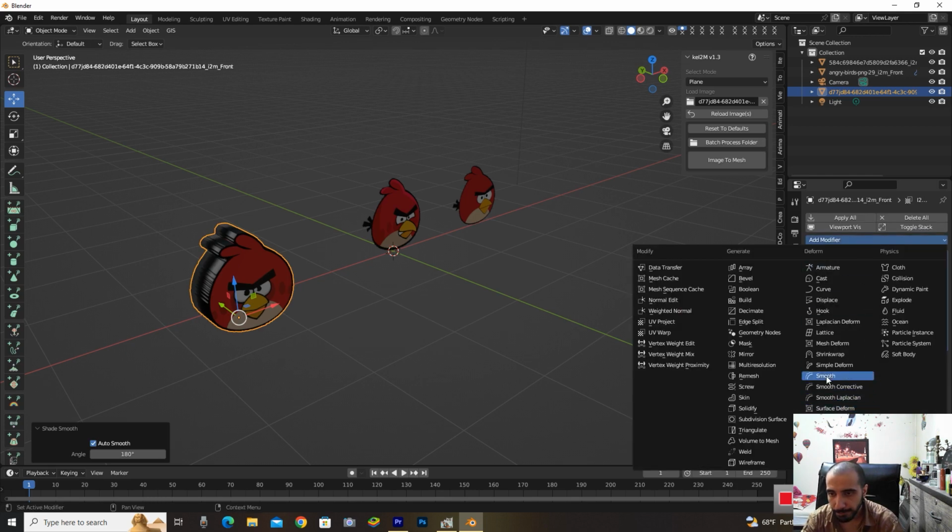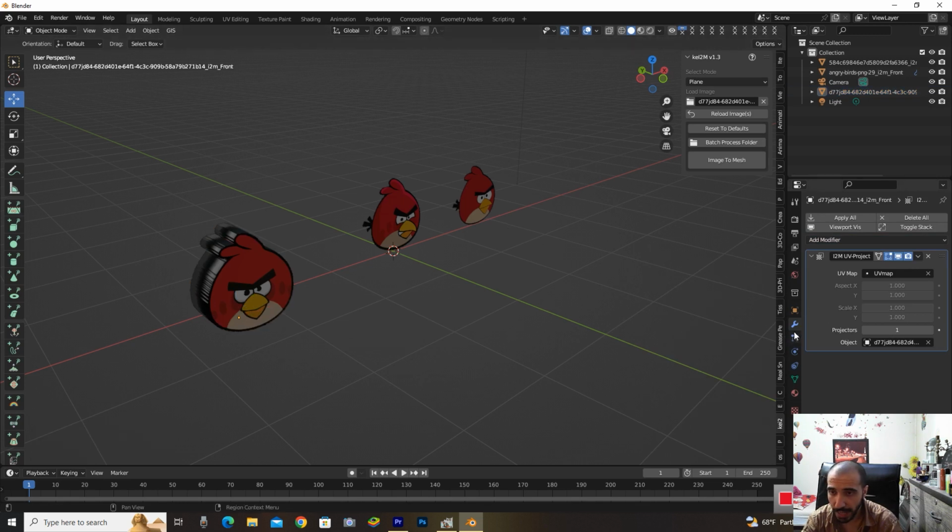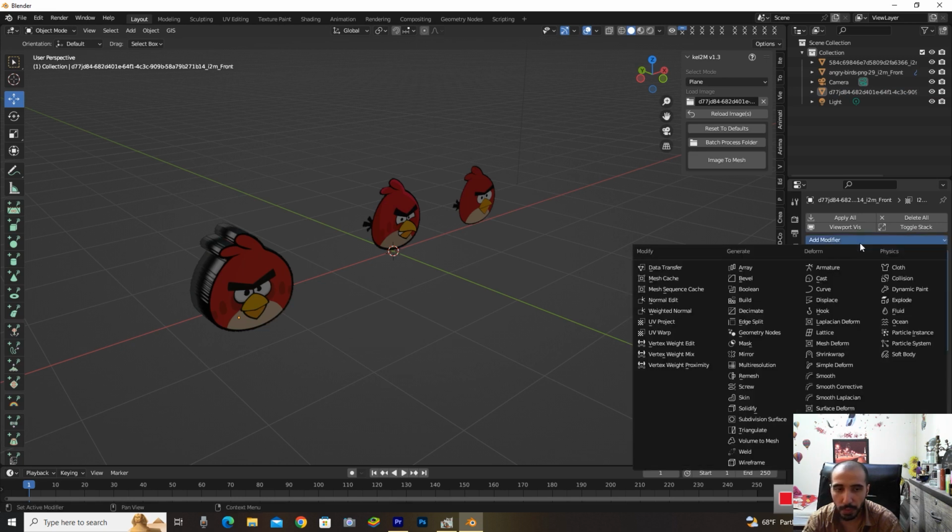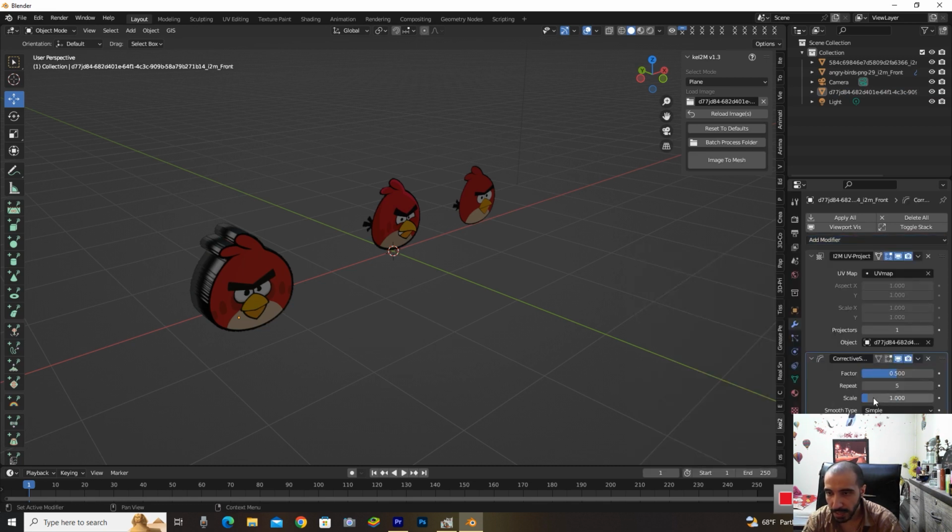And I forgot to say, we go to the Modifier properties for more smoothness. I select Smooth Corrective, yeah, like this. I change it, yeah, very good.